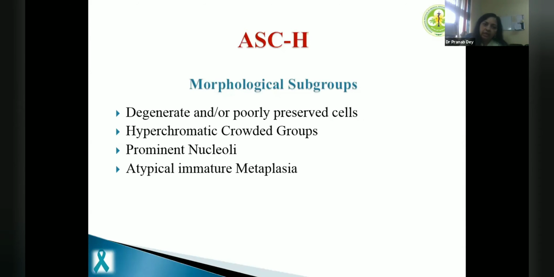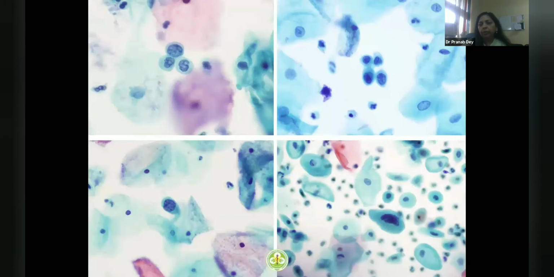Then comes ASC-H. ASC-H has morphological subgroups. If there are some cells which are poorly preserved and they're showing a lot of nuclear membrane irregularities, or degenerate cells. Sometimes there are microbiopsies which are difficult to categorize. So prominent nucleoli is a feature of invasive cancers. You do not see prominent nucleoli in LCL lesions, but if there are prominent nucleoli and you cannot put them into reactive versus invasion, sometimes we report them as ASC-H, and immature metaplasia is always difficult, and these are cases which go into ASC-H.